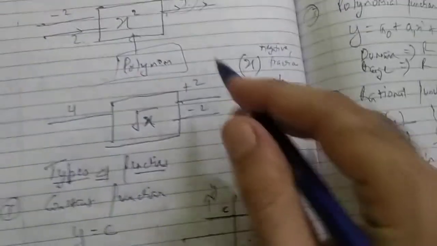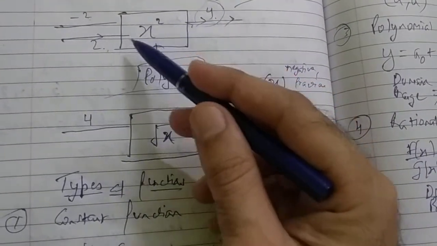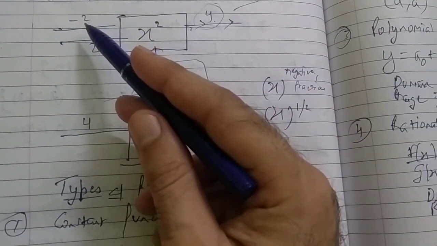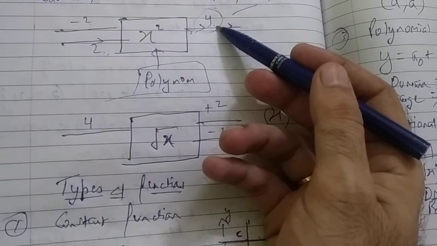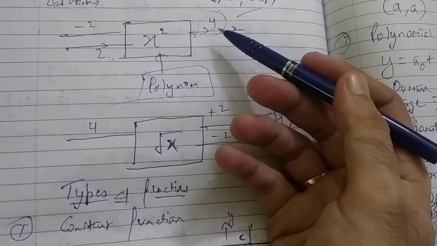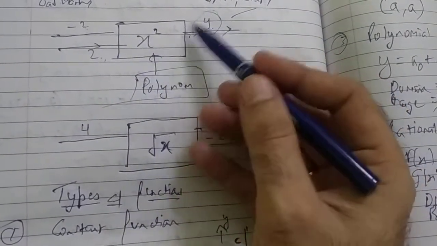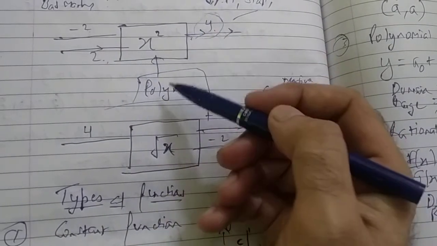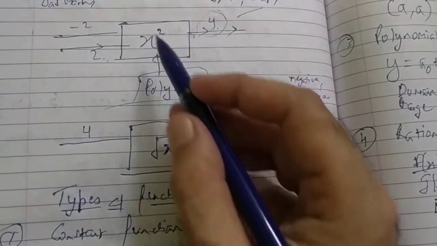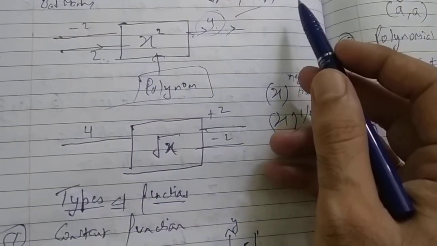For example, if I say that x square is my function, suppose, right? So if I give input -2 to it, it will give me 4. If I give input 2, I will still get 4, right? So from two different inputs I am getting one common output. So this is a function. And I know this is a polynomial also, because by previous concept I know x square is a polynomial. So this is a function also, because one common output for two different inputs is allowed.